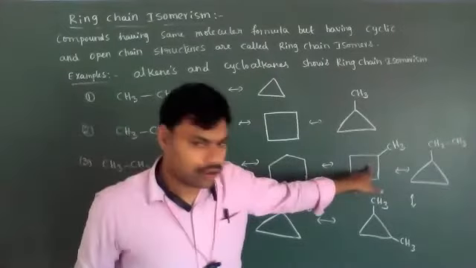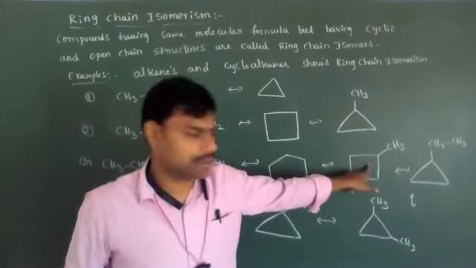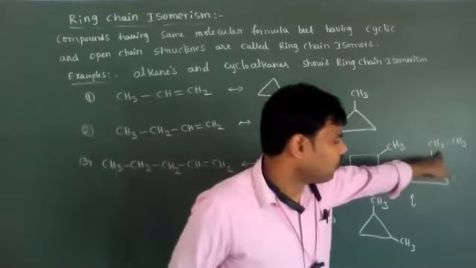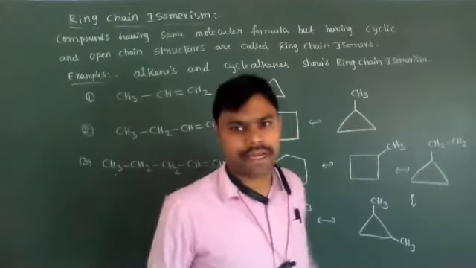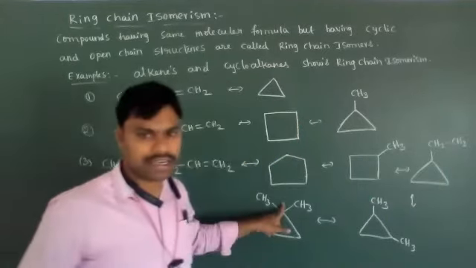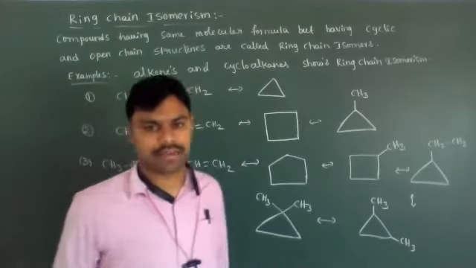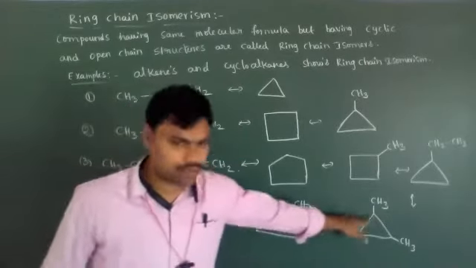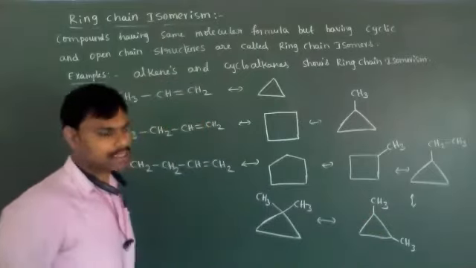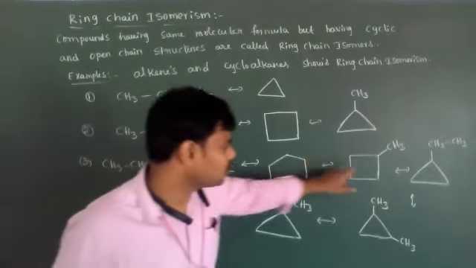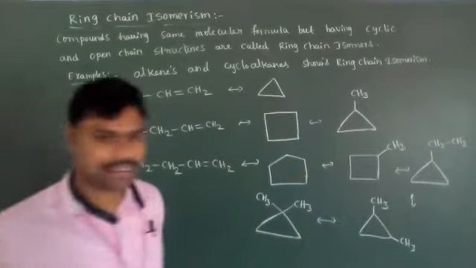Cyclopentane, 1-methylcyclobutane, 1-ethylcyclopropane, 1,1-dimethylcyclopropane, 1,2-dimethylcyclopropane. This is 1,1, this is 1,2. How many structures are formed? Rings 1, 2, 3, 4, 5 rings are formed.